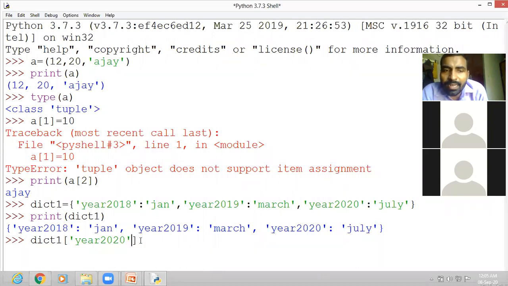Close the single quotation mark, then close the square bracket and press the enter key. See here, what we have got? July. It means we can access or print the values of dictionaries by providing the dictionary name with the key. If you write the dictionary name with the key, you can print the value of that particular key. You can access 2 keys also.